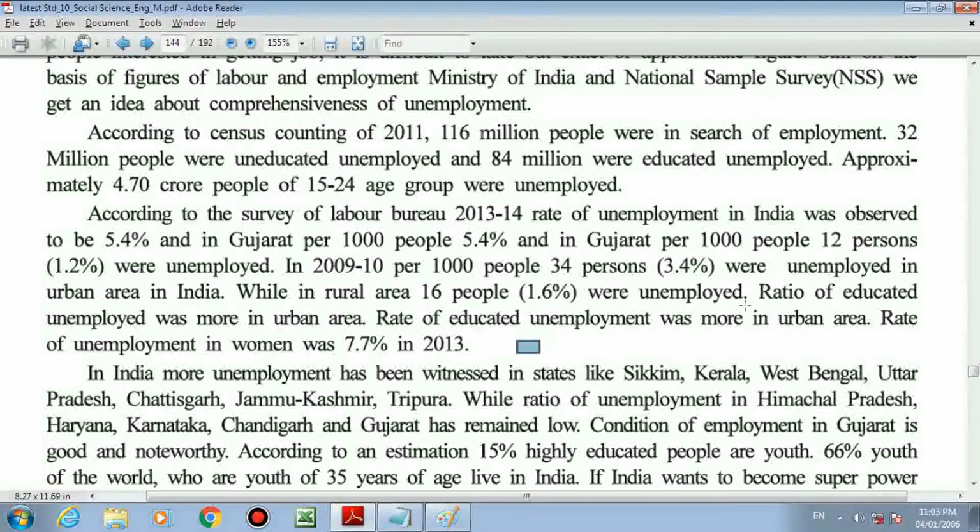This is the ratio per 1,000. The rate of educated unemployment was more in urban areas, city areas. And the rate of unemployment in women was 7.7% in India in 2013. So this data you have to remember.